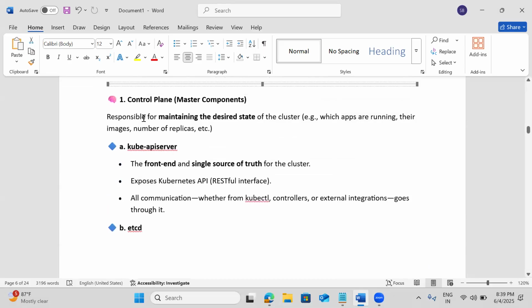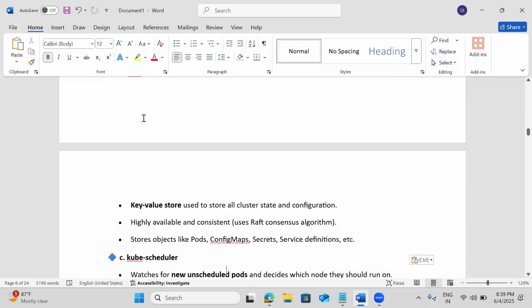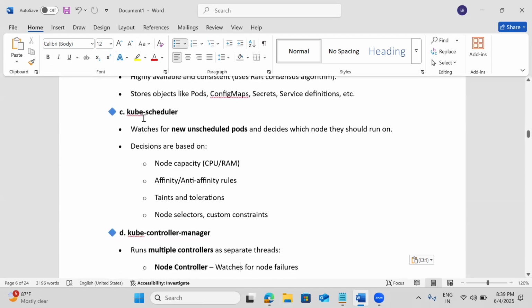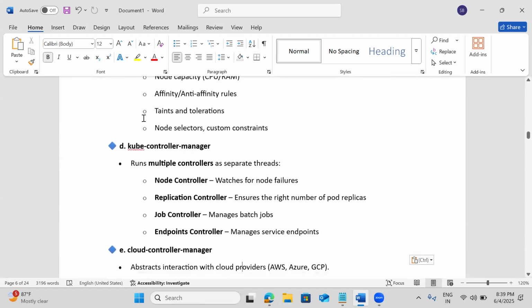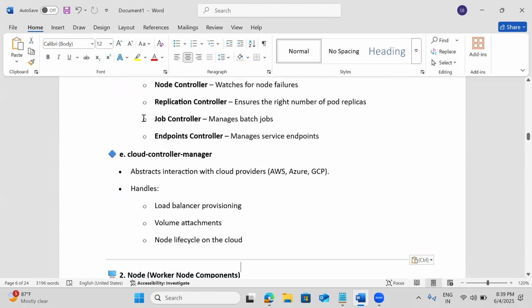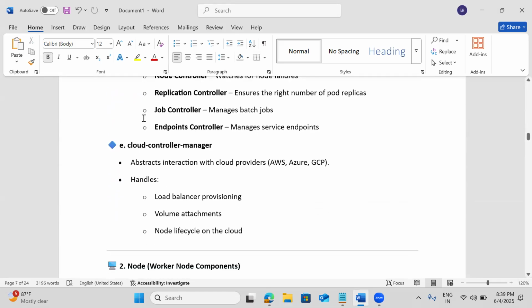In the master we mostly have four important components: the API server, the scheduler or kube scheduler, etcd, then the kube controller manager, and optionally the cloud controller manager.